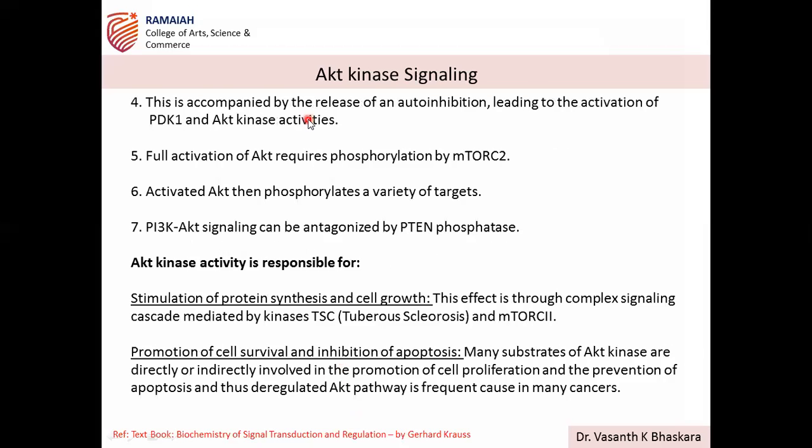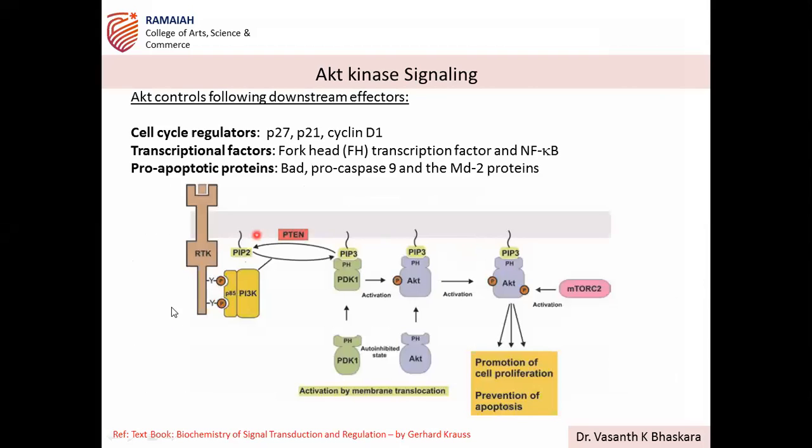This is accompanied by the release of autoinhibition. When PDK1 and AKT get phosphorylated, that is responsible for release of autoinhibition. After this, AKT is not completely active; the complete activation of AKT is because of the phosphorylation by mTORC2. Now it is fully active. Activated AKT then phosphorylates a variety of targets, as we discussed.